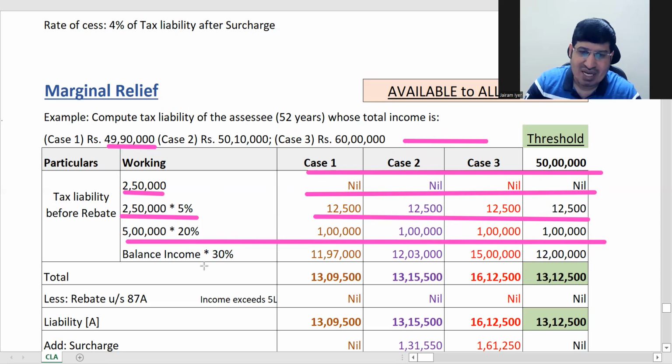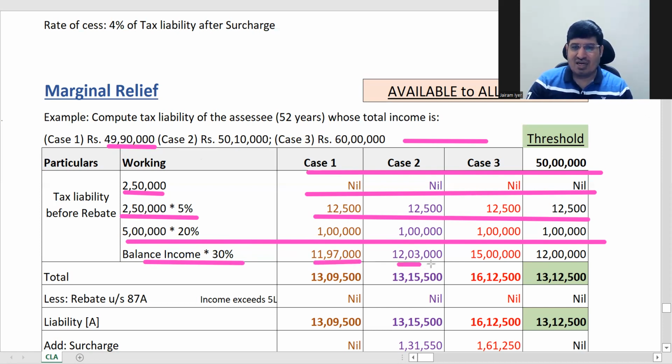Balance income. So what will be balance income for case 1? Over 10 lakhs will be 39 lakhs 90,000. 39 lakh 90,000 into 30%. You can do it in your calculator if you want.